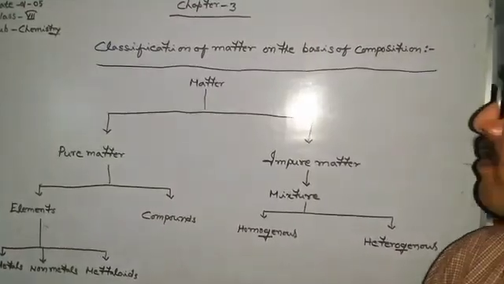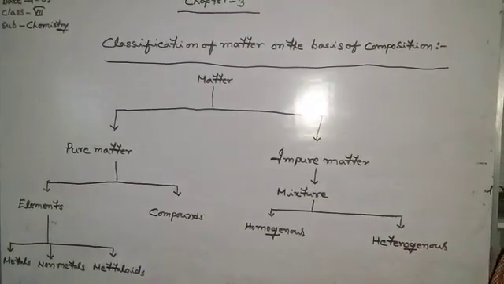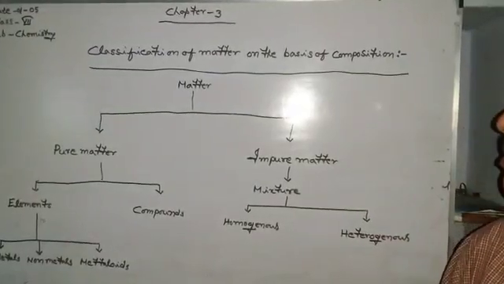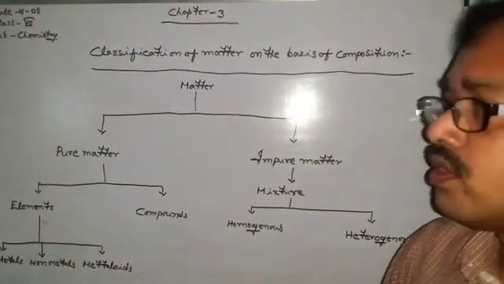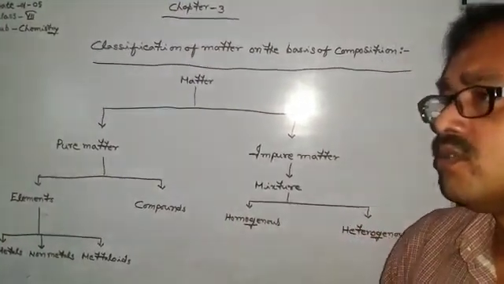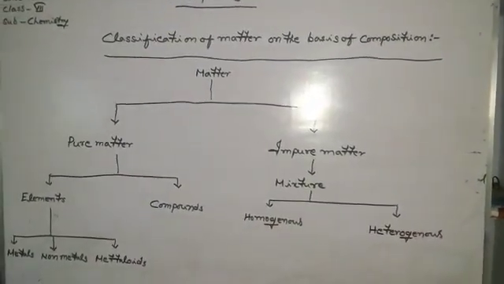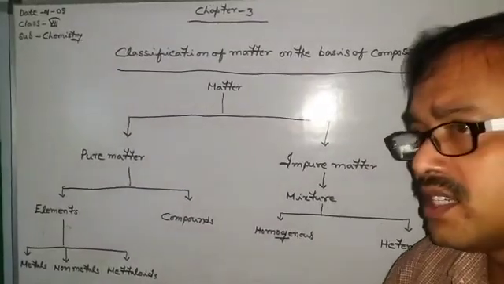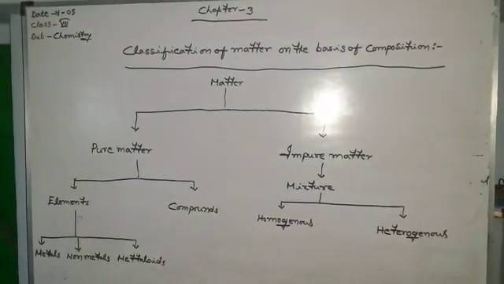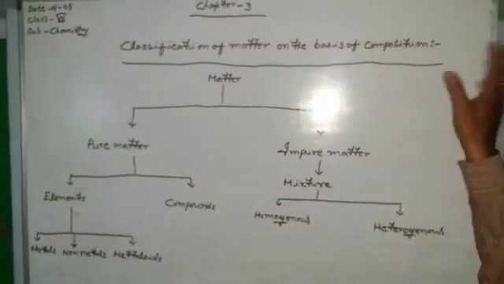That is chapter number 3, and the first topic of this chapter is classification of matter on the basis of its compositions. Now you all know what matter is, and there are different kinds of matter, so we try to classify them in various ways. In our previous video, we classified them on the basis of their physical state into solid, liquid, gaseous, etc. But today, we try to classify it into different parts on the basis of its compositions.